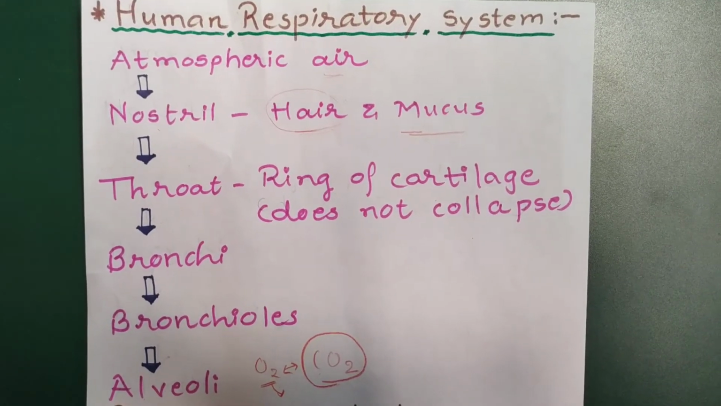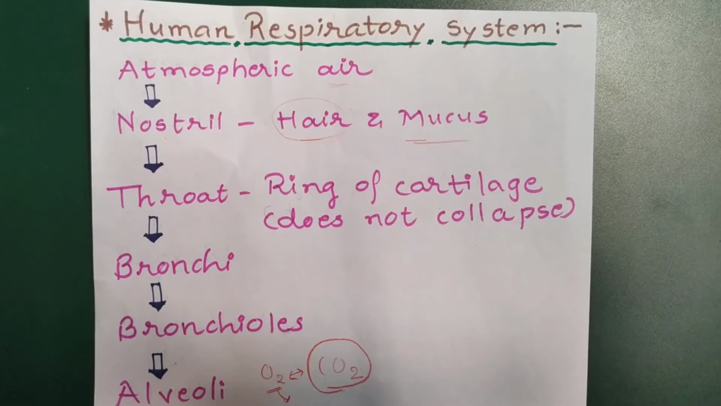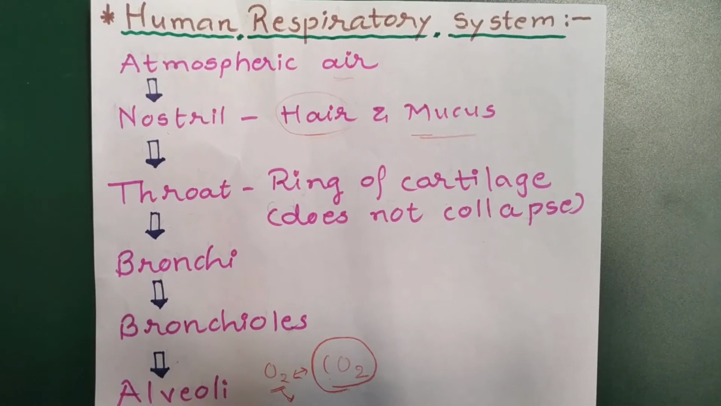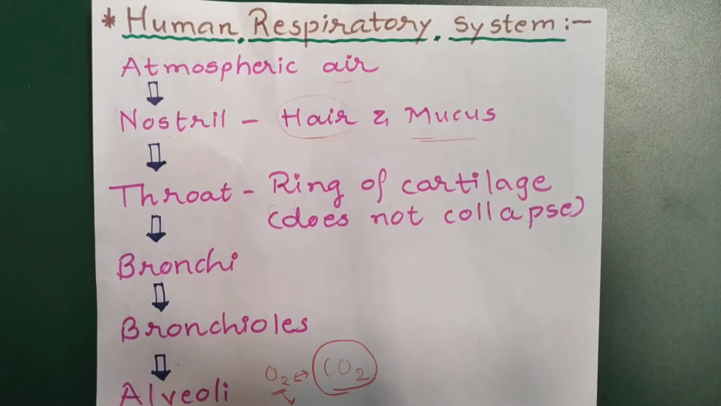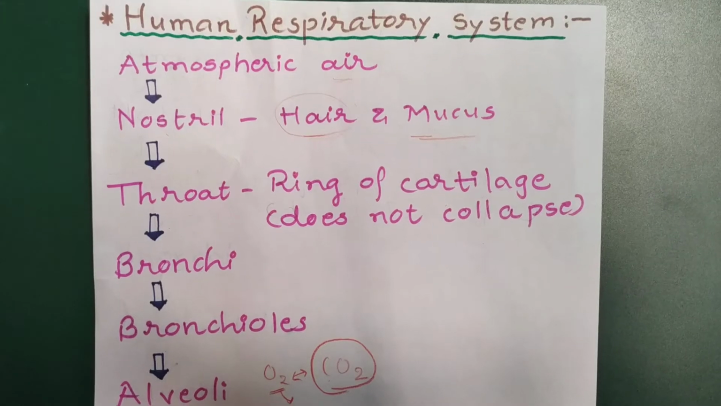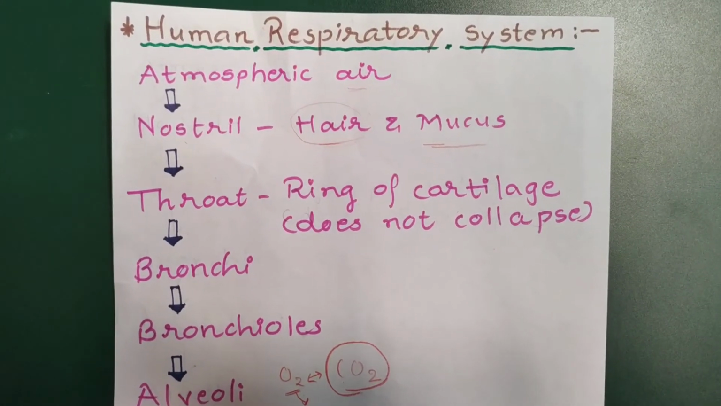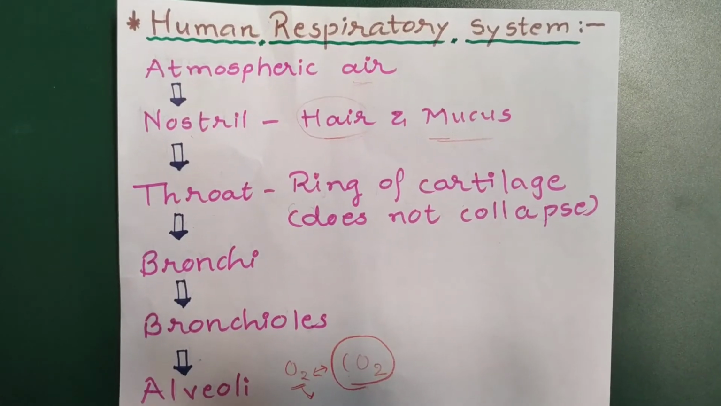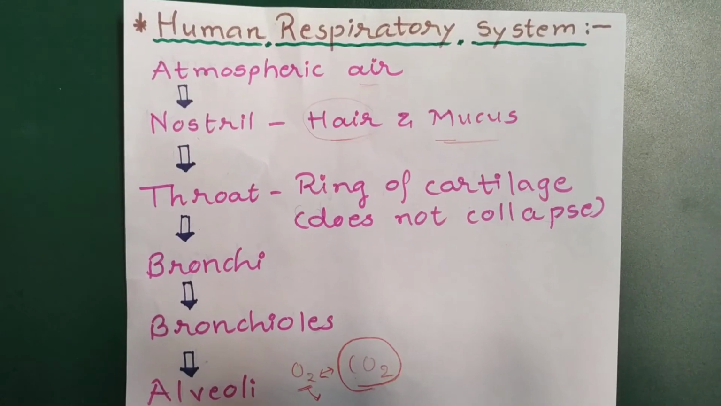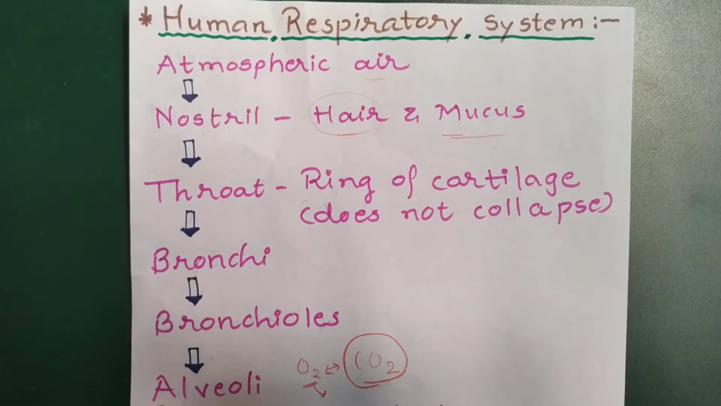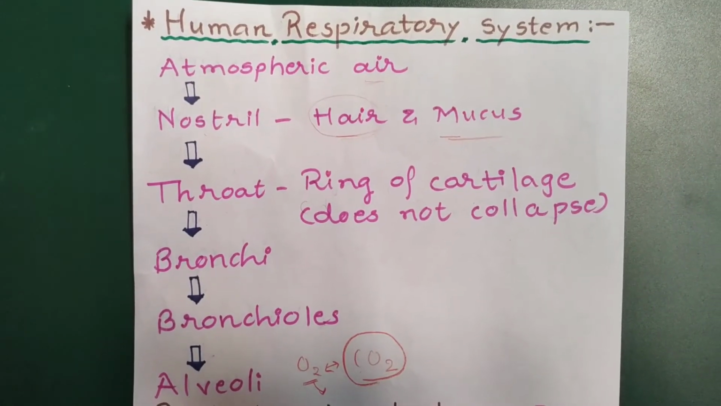Respiration is the essential life process for the survival of all living organisms. Mode of respiration may be aerobic, may be anaerobic. But we humans respire through aerobic respiration. We require air. Now see the journey of air in humans, how it moves. Humans breathe air through the nostril.